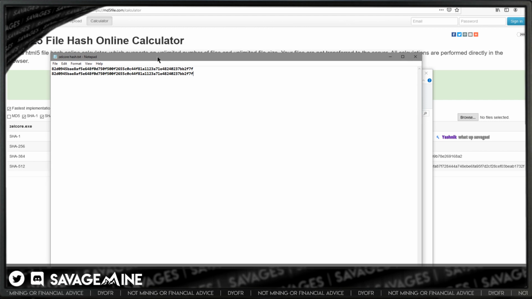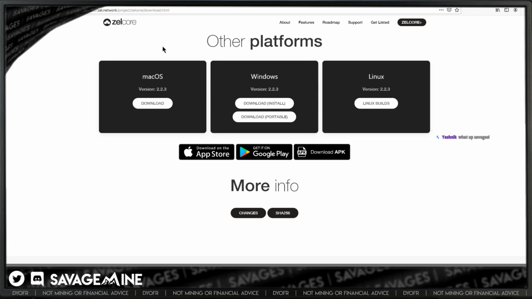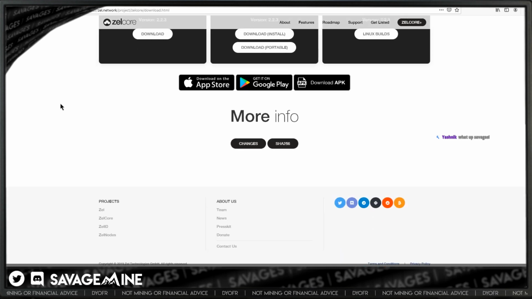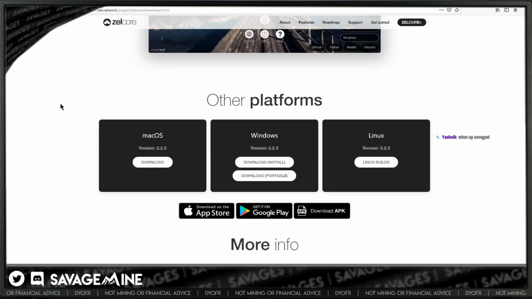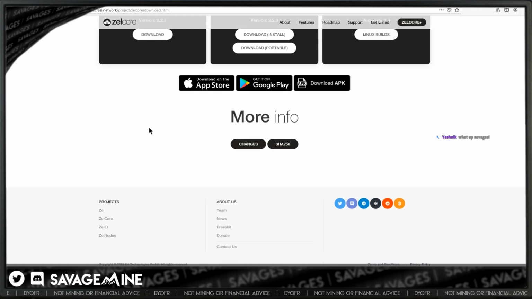So now, what in the world did we just do? Well, we validated that the file that we downloaded from the website is what the website, the developers, believe to be the accurate file. Okay, so an unmodified, accurate file. So it hasn't been changed in any way from when it was compiled or created. So that is a pretty confident feeling.